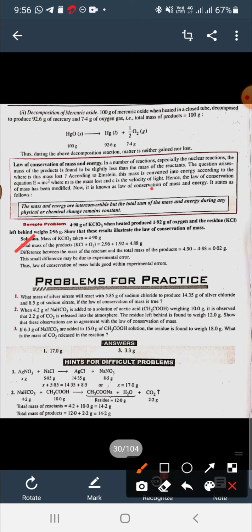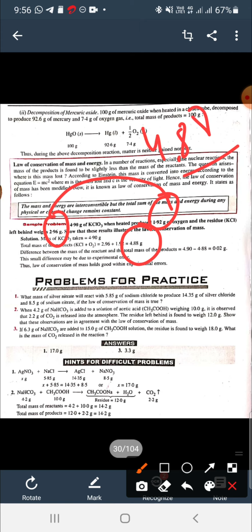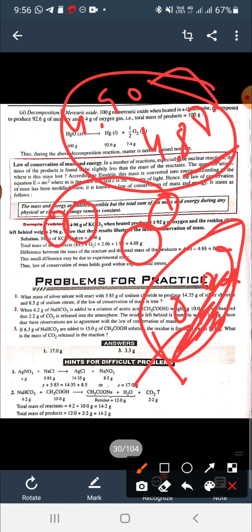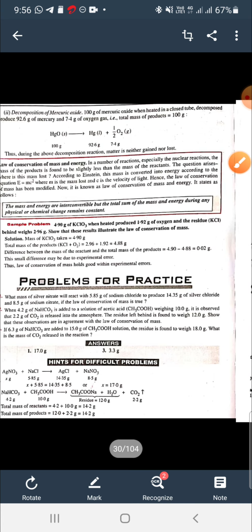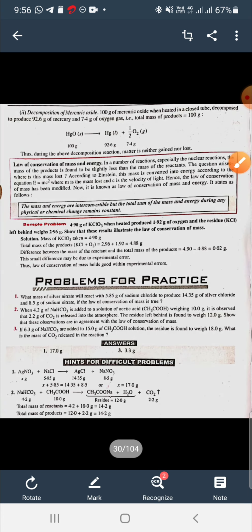Firstly, we will calculate the total mass of the products, that is 2.96 plus 1.92, and when we add both of them we get 4.88. It means the mass of the products is 4.88, and we know the mass of the reactant is 4.90. So there is a difference of only 0.02, and we can neglect it because it is a very small amount. So this may follow the law of conservation of mass. The 0.02 can be an instrumental error or a human error. Problems for practice are there, you have to do them in your notebook.